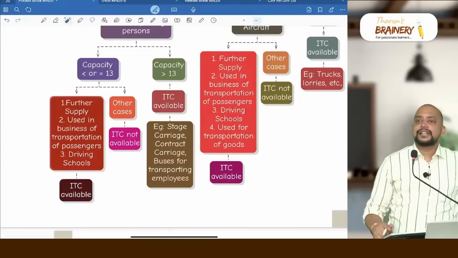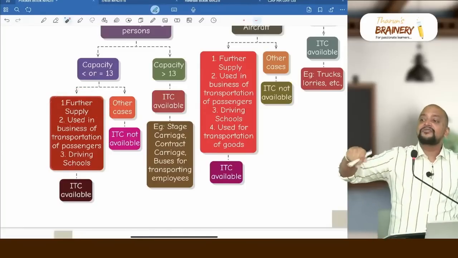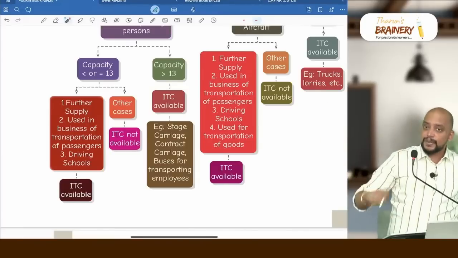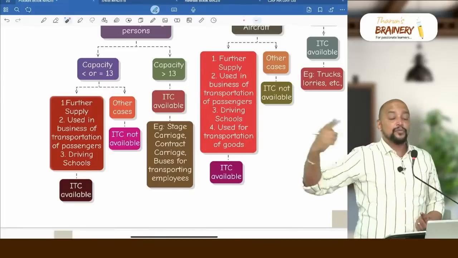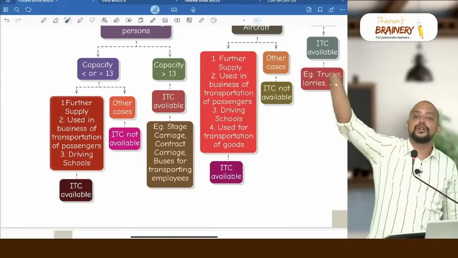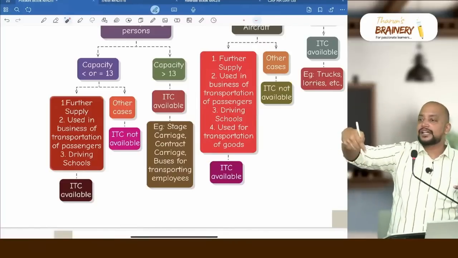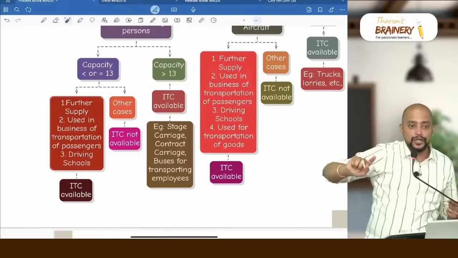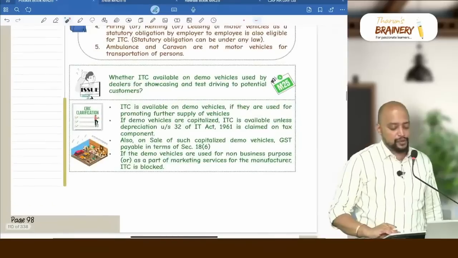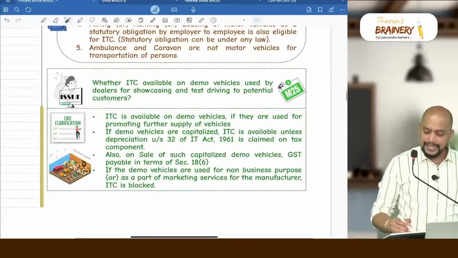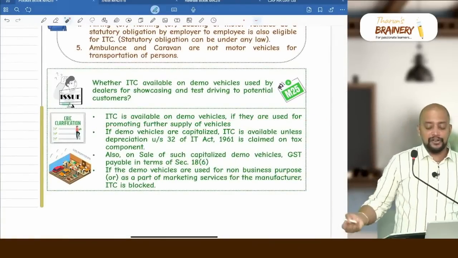But the CBIC has clarified that even though it is not in further supply, it assists in further supply, because this particular car is used for the purpose of making the sale of other cars. Moreover, this demo car also will be sold in future when a new model is launched. So due to that reason, ITC should definitely be given on the demo cars. That is, ITC is available on demo vehicles if they are used for promoting further supply of vehicles.